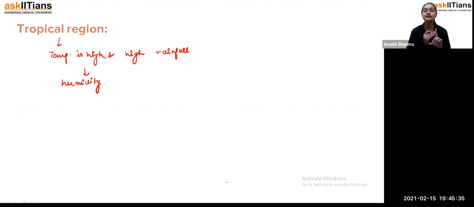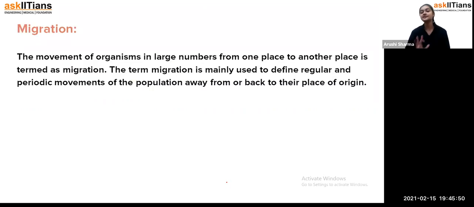and in the tropical rainforest region you get both winter and summer, but in the tropical region you get high rainfall. So these are the three regions, and in these three regions we find different types of survival, for animals, for plants, and for human beings also. Students, it is not obvious that we are able to adapt to each and every type of condition. Some animals, as we have discussed, like polar bears, are found in polar regions, and the tropical rainforest has both winter and summer, so we get more plants and animals in such areas.